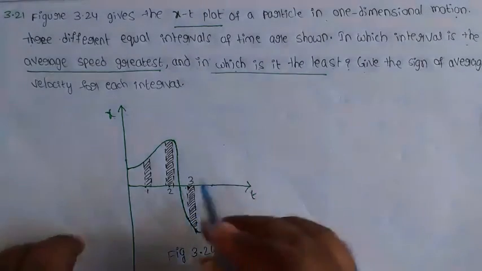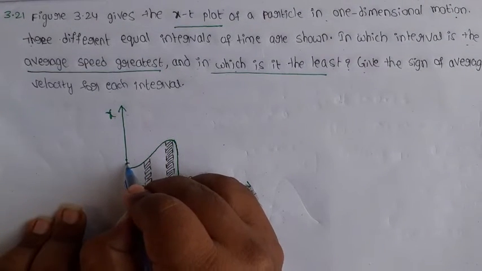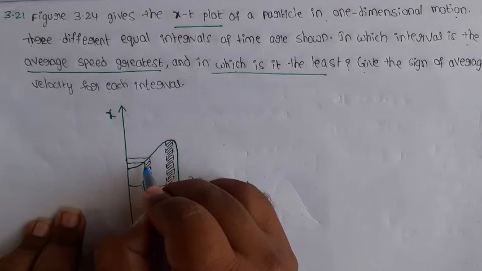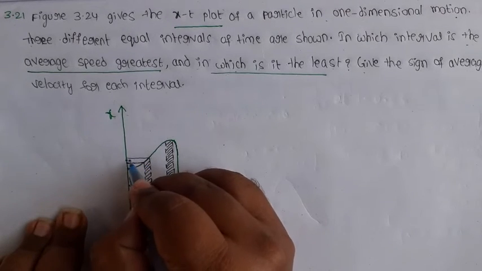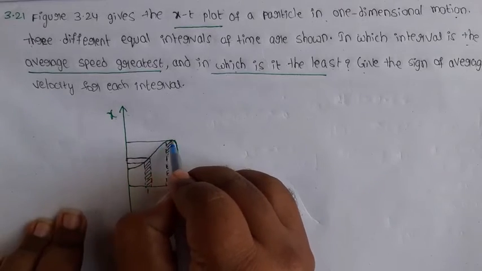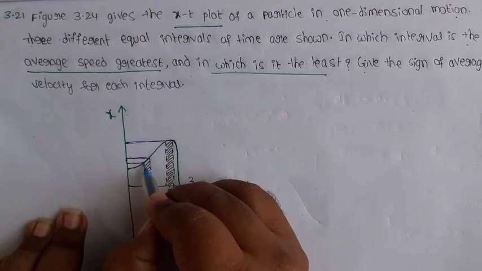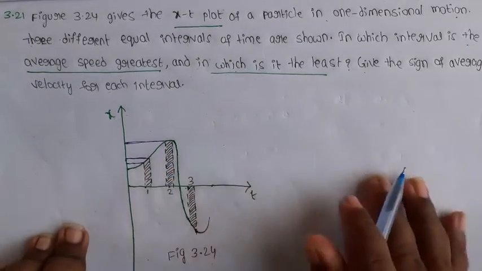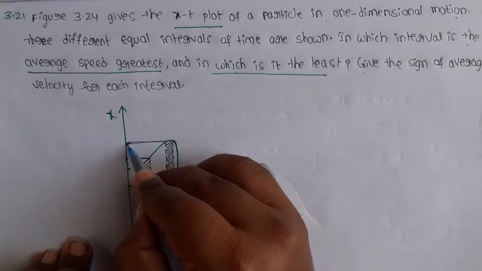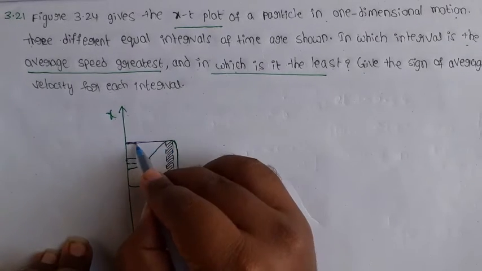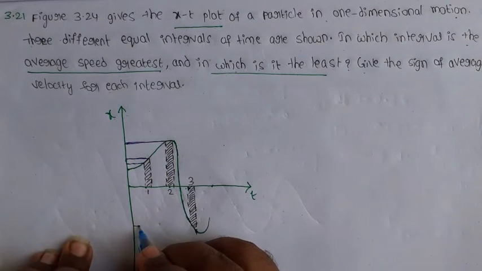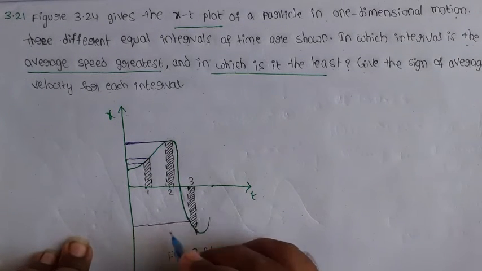This is the figure. I am drawing a line. This is the first interval of time period, this is the second interval of the time period. This is the initial time and this is the final time of the particle. Here initial and final are both equal. This is the third time interval.